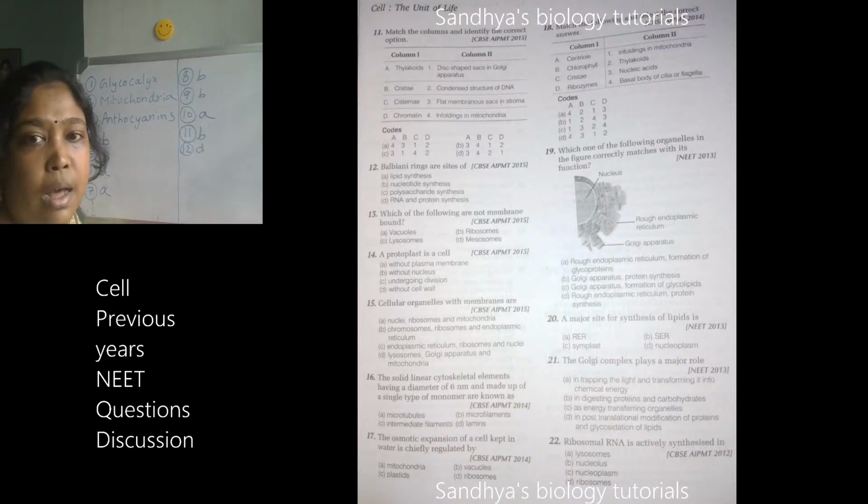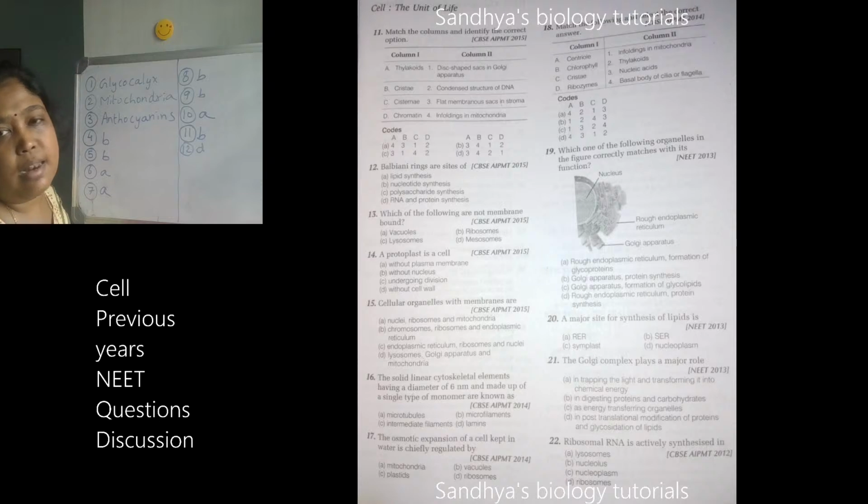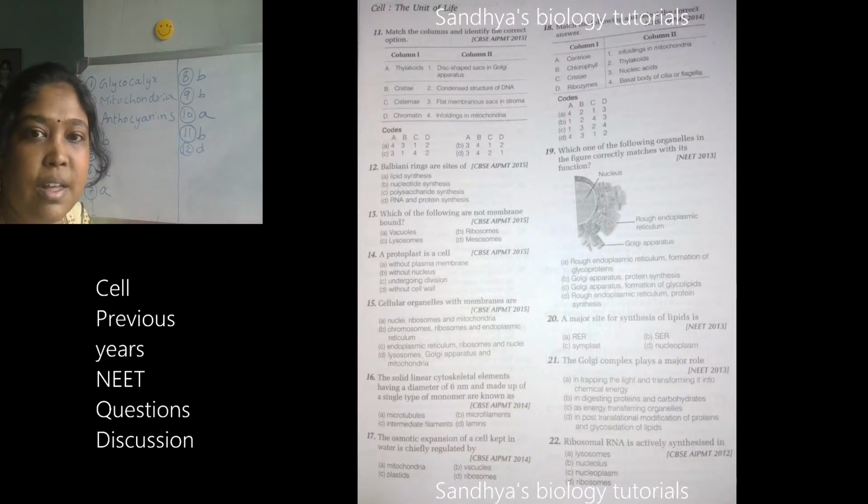14th one, a protoplast is a cell. See the options and try to answer. Without plasma membrane, or without nucleus, or undergoing division, or without cell wall.